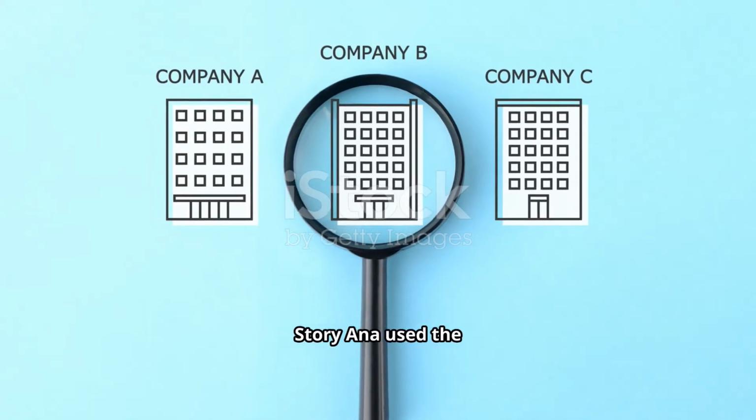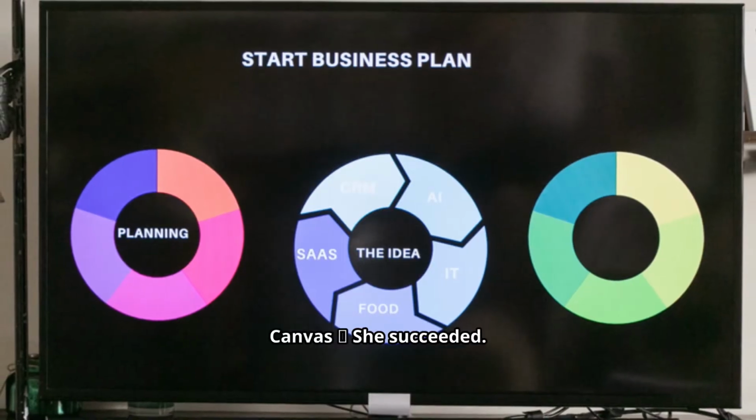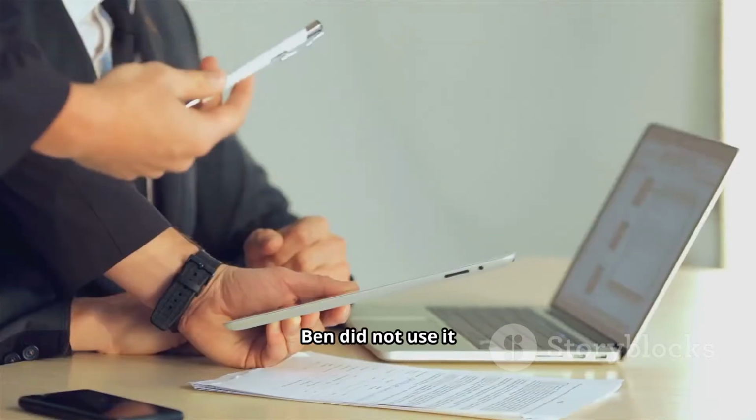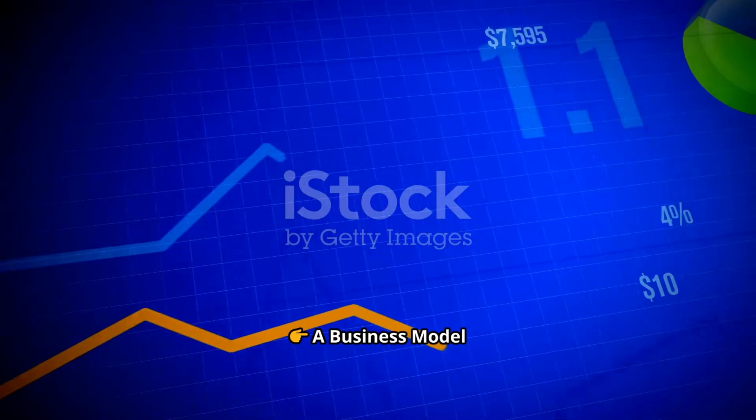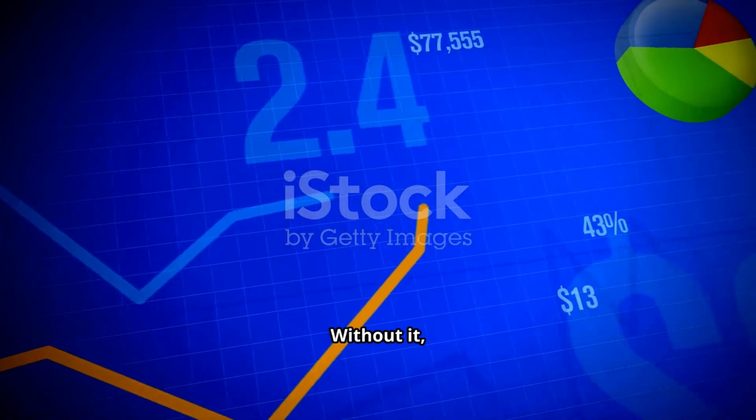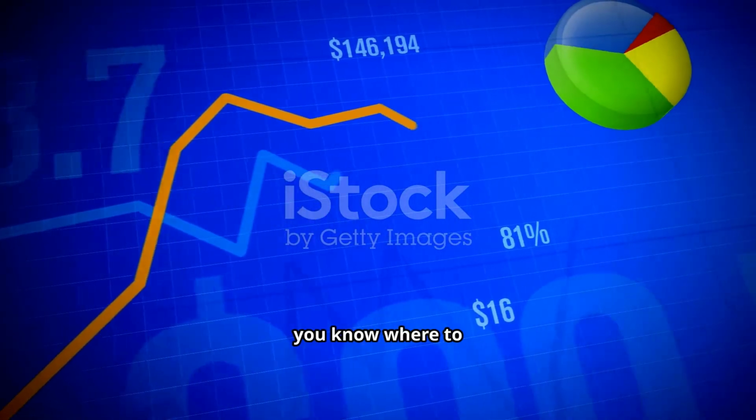Lesson from the story. Anna used the business model canvas. She succeeded. Ben did not use it. He failed. A business model canvas is like a map. Without it, you can get lost. With it, you know where to go and how to succeed.